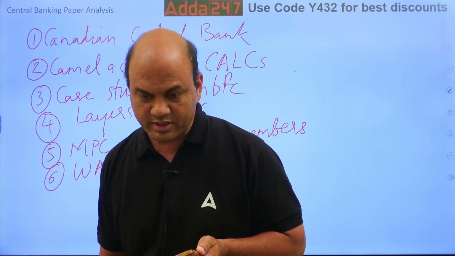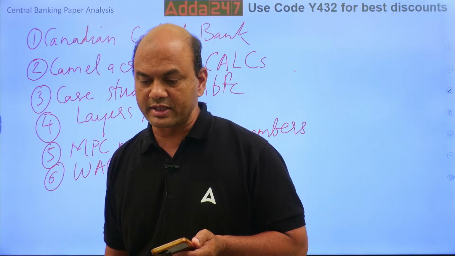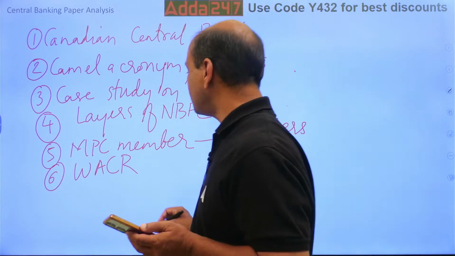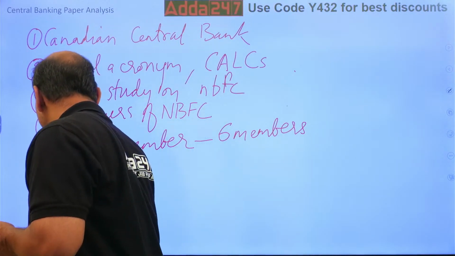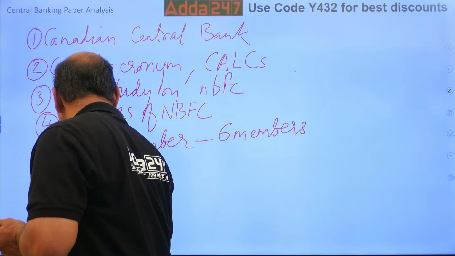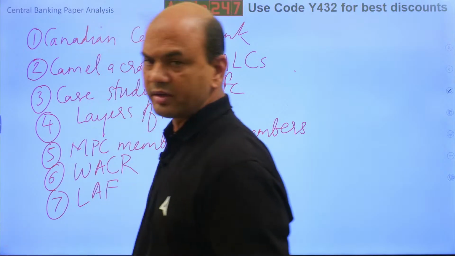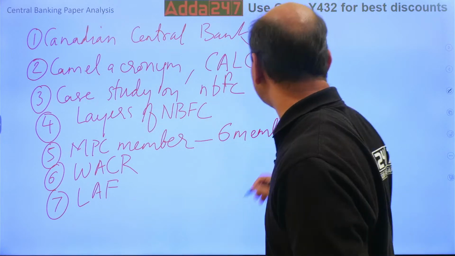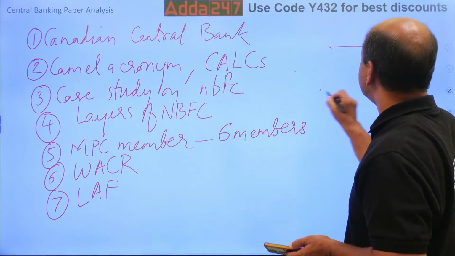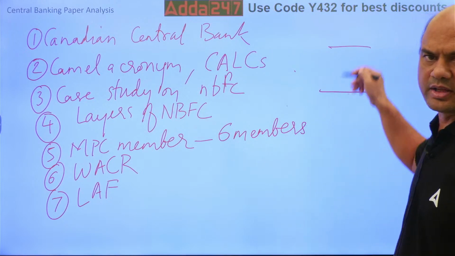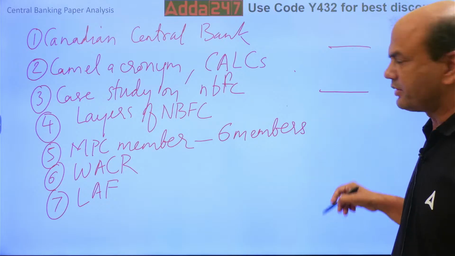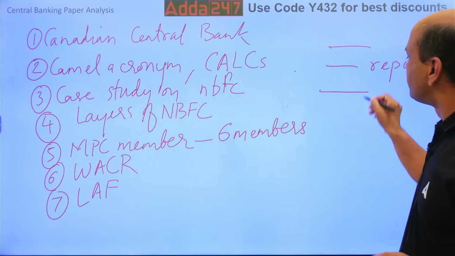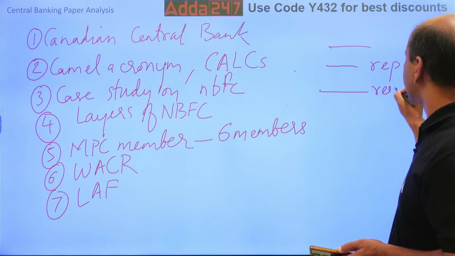Then next was what? The LAF corridor was asked. LAF corridor, liquidity adjustment facility. See, LAF corridor is like this. 3 layers are there. Kindly note, LAF corridor has 3 layers. Okay? In the center it is repo. Below it is reverse repo.